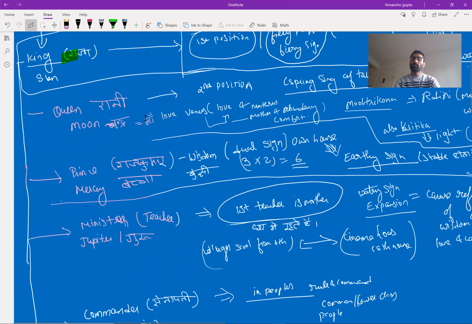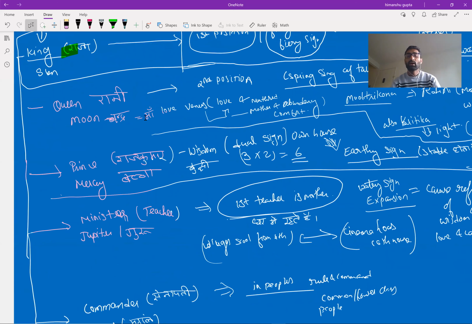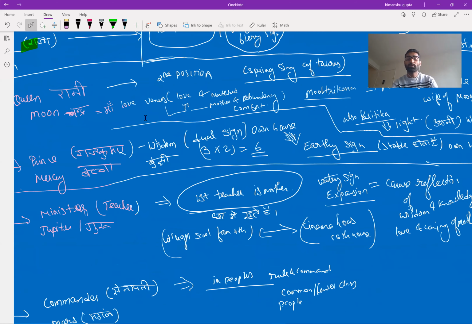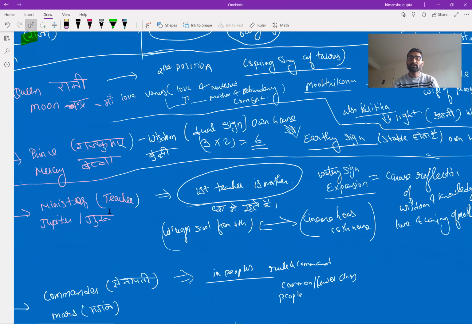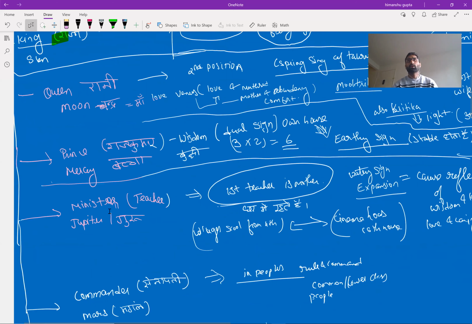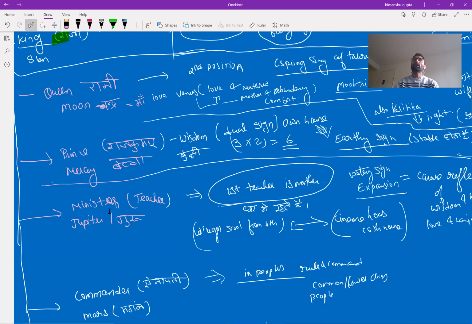Next comes Jupiter, the minister, or we will also say the teacher in our astrology. It is represented as a teacher, Dev Guru, in Vedic astrology. So it will always be exalted at 5 degrees in Cancer sign. The Cancer sign represents the Moon, the moon power, or we will say the mother.